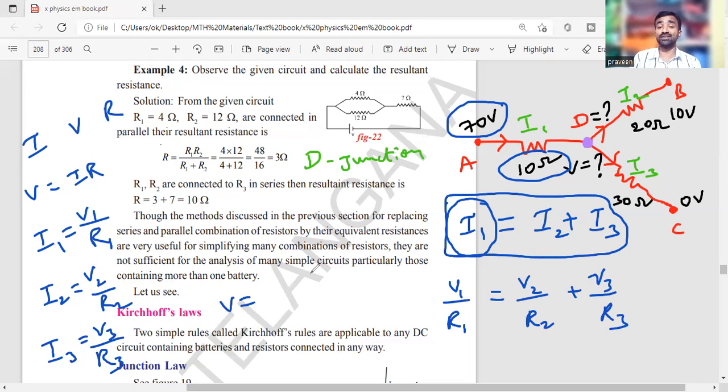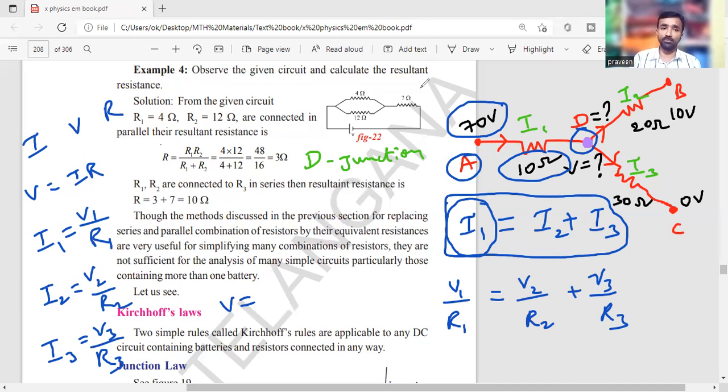Then the potential difference V is the difference between the ends. Current flows through a conductor from high potential to low potential. So where can you expect high potential in the branch AD, at A or at D? Predict here.